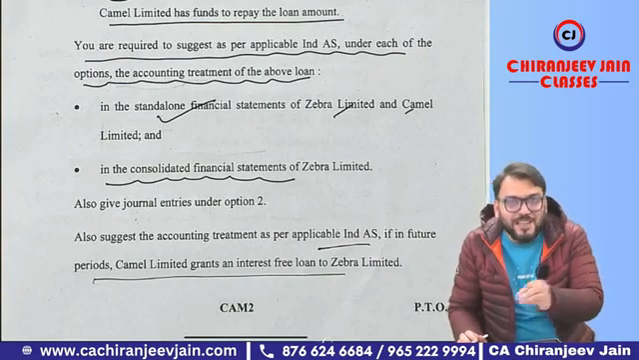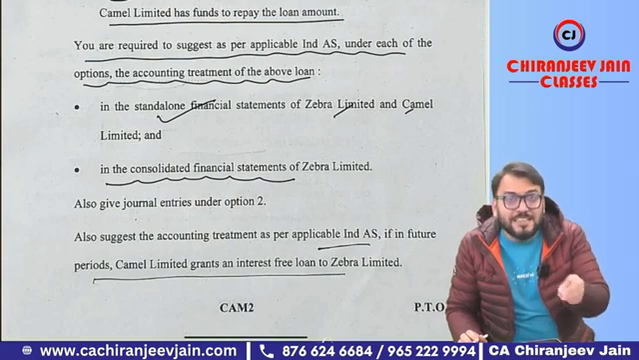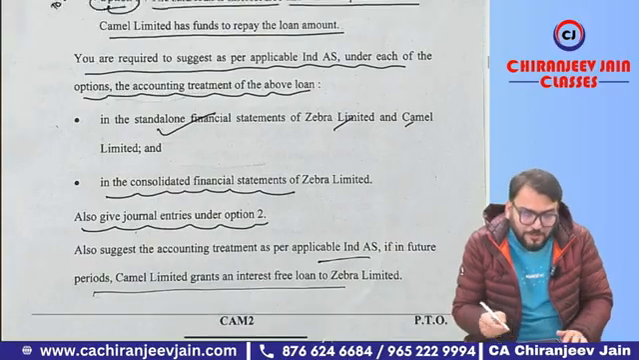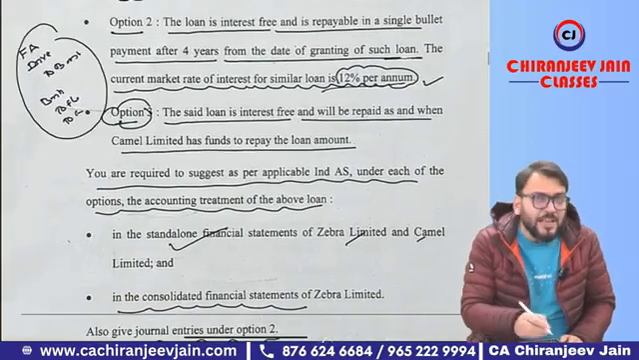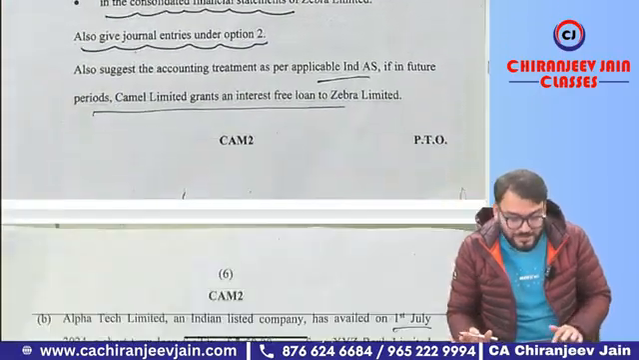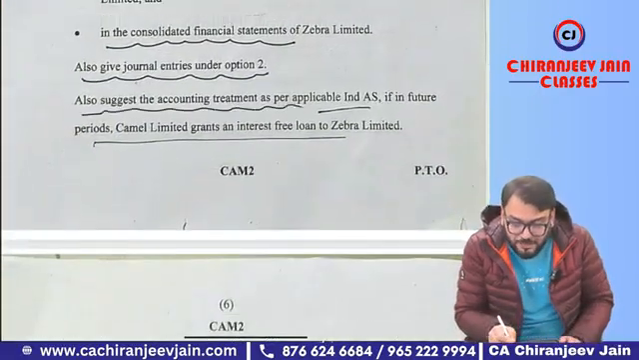Meaning financial asset and financial liability will be eliminated. Interest income and interest expense will also be eliminated. Also give the journal entry under option number 2. In the solution, I have given the similar journal entry. I have not given the journal entry for interest expense and interest income, that you can do on your own. Okay. Yes, sir.